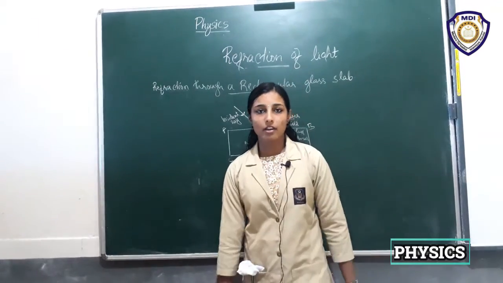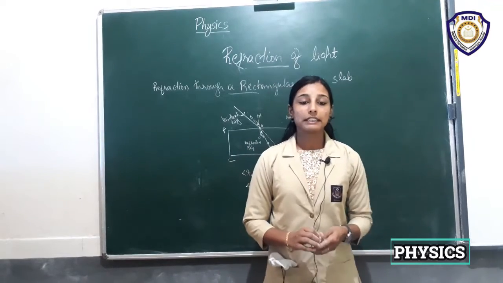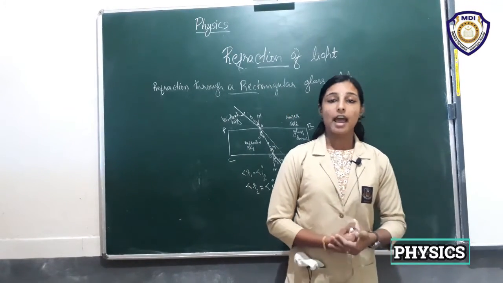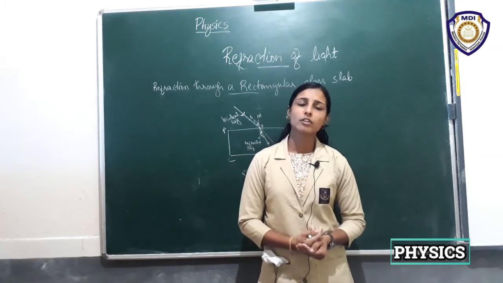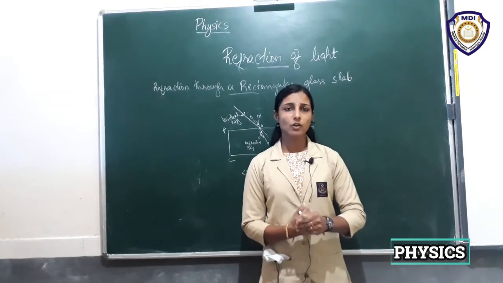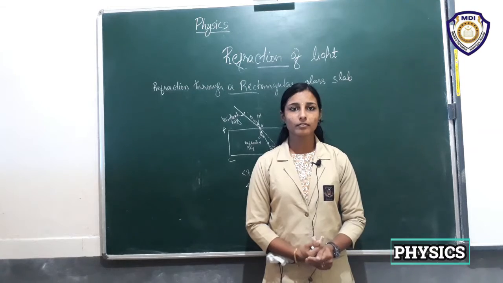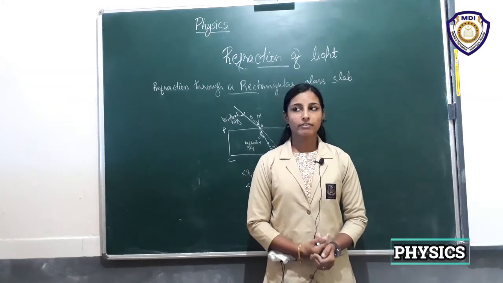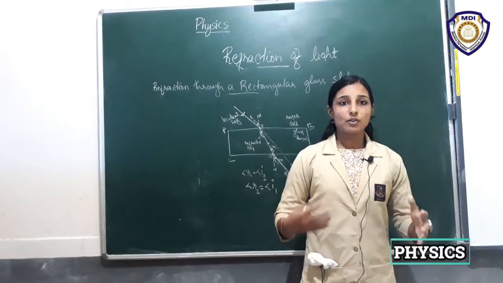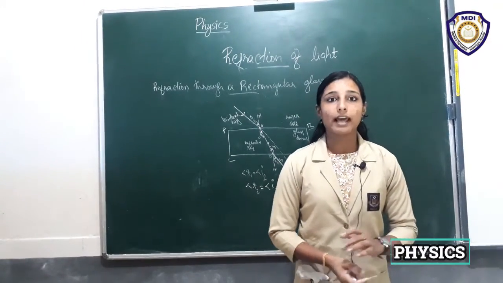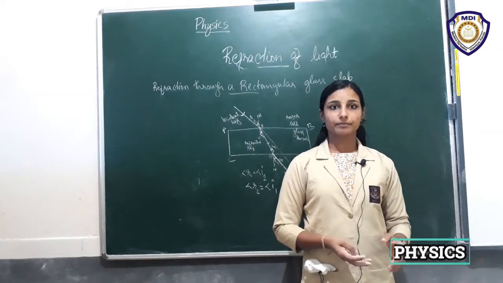One more thing you have to know is what is the cause of refraction. Can you say what is the cause of refraction? The cause of refraction is the change in velocity or speed of light in different media.